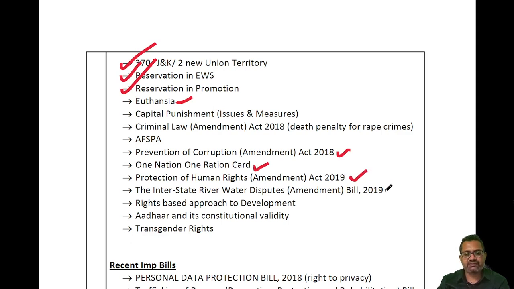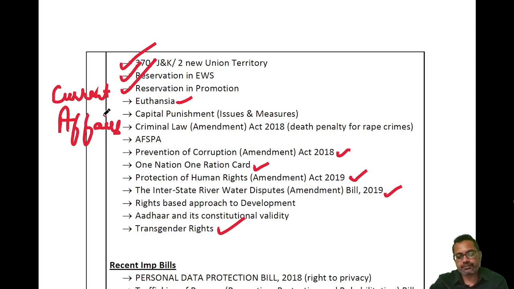Then the Interstate River Disputes Bill 2019 was in news. Rights-based approach to development, Aadhaar card and its constitutionality. And finally the transgender issue. So these are all topics again from current affairs. Paper 2 is mostly from current affairs. So students are expected to prepare this section very properly.